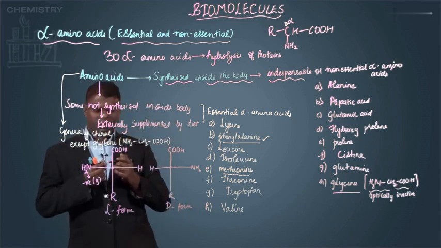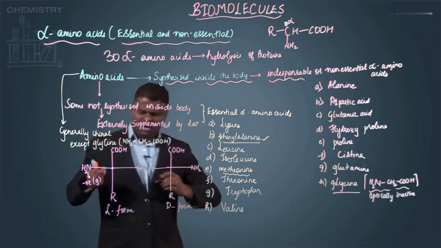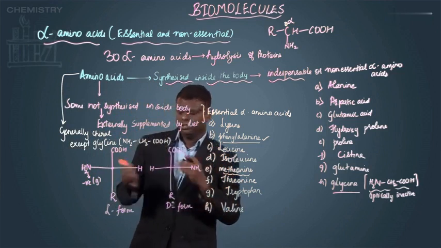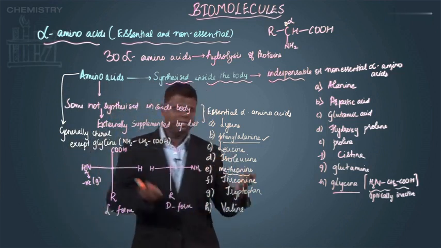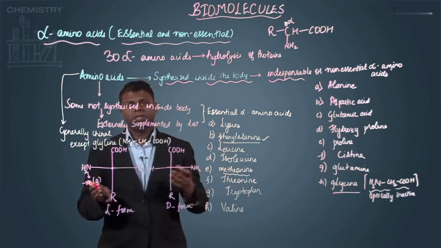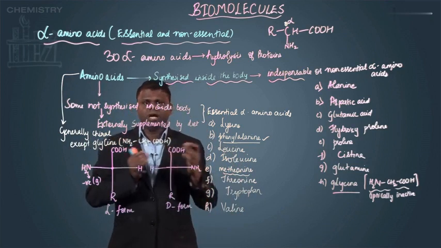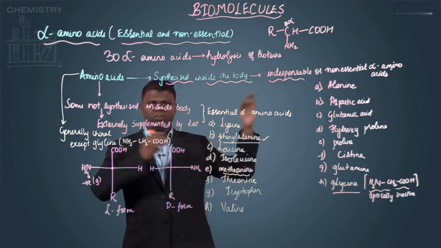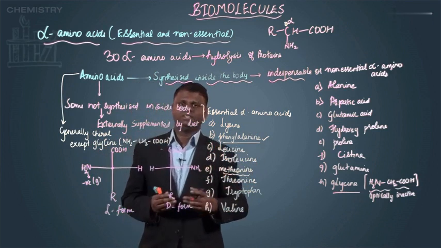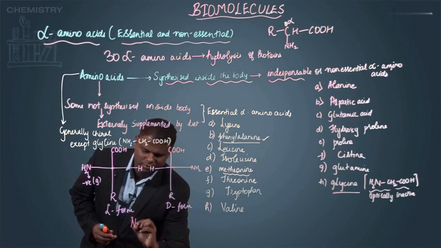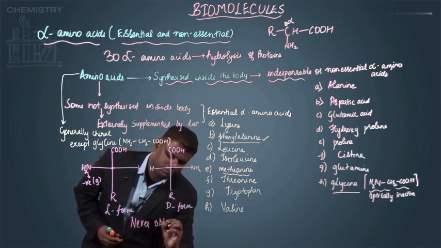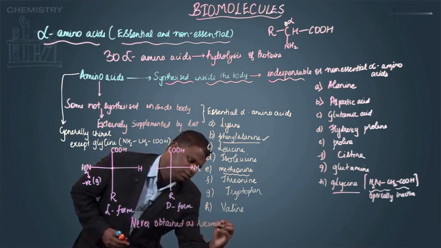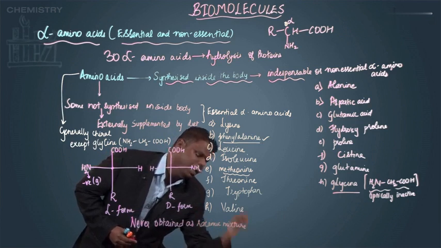Okay, so this was about the chirality of alpha amino acids. Now you might be thinking that since it exists in both L and D form, there should be a racemic mixture. It could be an obvious thing that we may feel that some alpha amino acids exist as a racemic mixture, but no. Since these are naturally occurring compounds, and a few are synthesized outside and externally supplemented inside the body, these are never obtained as a racemic mixture. This has to be understood.